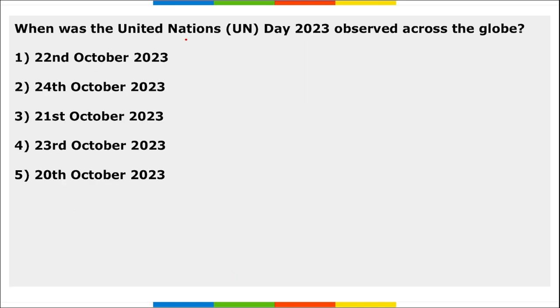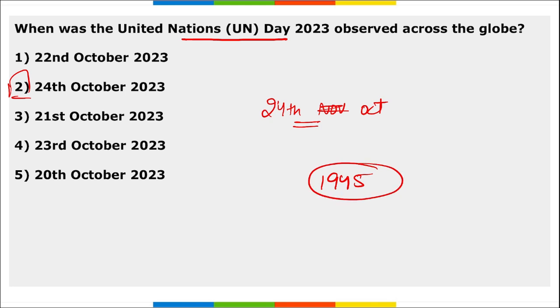Next, when was United Nations Day observed across the globe? So UN Day is observed across the globe on 24th of October every year. So the right option is option 2. On 24th of October, this day is observed to mark the anniversary on which the UN Charter entered into force, that was on 24th of October 1945.